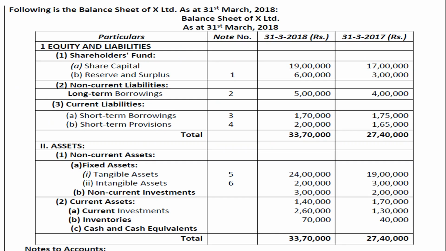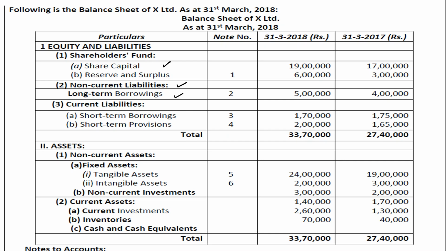Now, financing activity means the part that you have to concentrate upon. It is the part related to capital and the non-current liability, that is the borrowings. The way in which a company finances itself is by means of owner's capital, that is in the form of share capital, and through borrowings. So these are the parts you have to focus upon. Now let's understand the question. It's the same as the previous question.